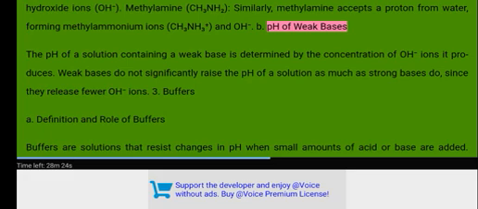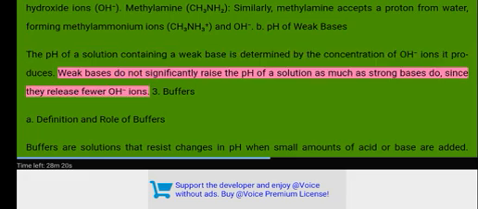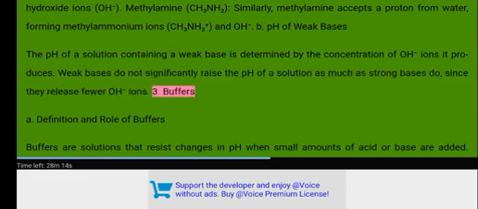B. pH of weak bases. The pH of a solution containing a weak base is determined by the concentration of OH- ions it produces. Weak bases do not significantly raise the pH of a solution as much as strong bases do, since they release fewer OH- ions.